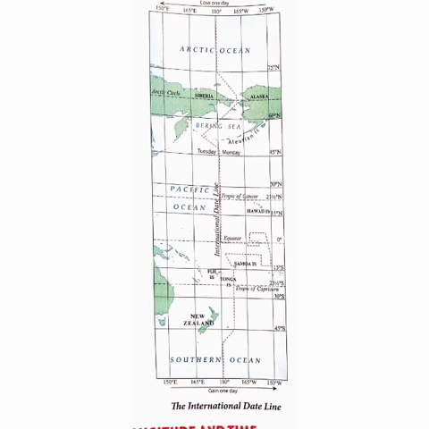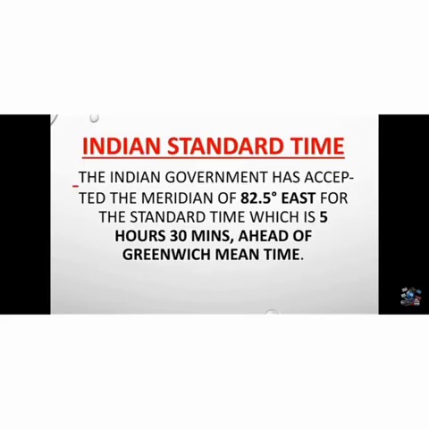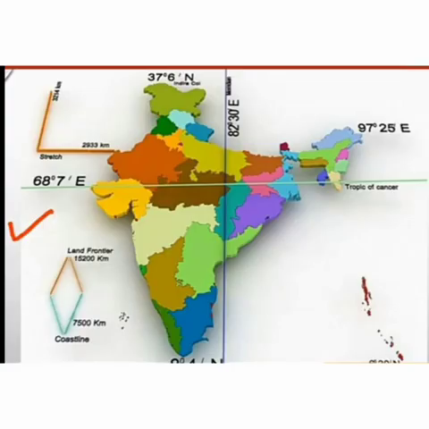So now we will learn about the next topic, Indian Standard Time. India falls in the time zone lying between 75 degrees east and 90 degrees east. And therefore the standard meridian in India is 82 degrees 30 minutes east, which passes through Mirzapur near Allahabad. The entire country follows the local time at this longitude. The time followed all over India is called the Indian Standard Time, which is 5 hours 30 minutes ahead of Greenwich time.